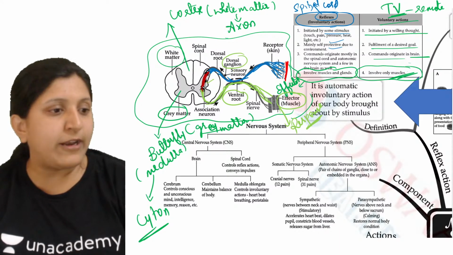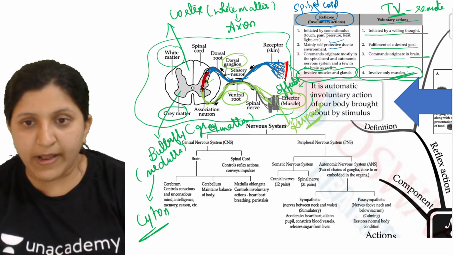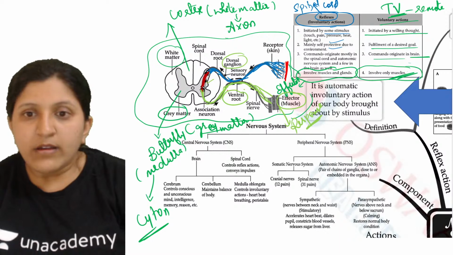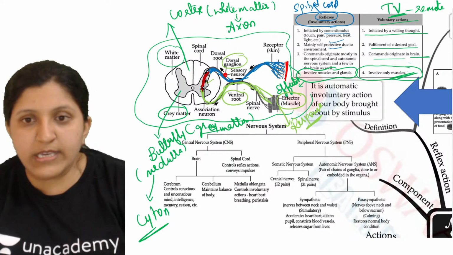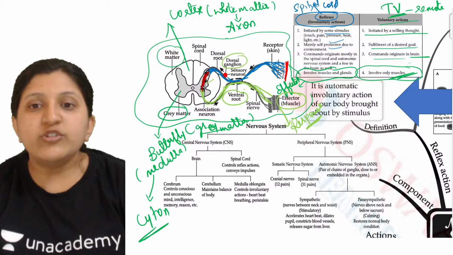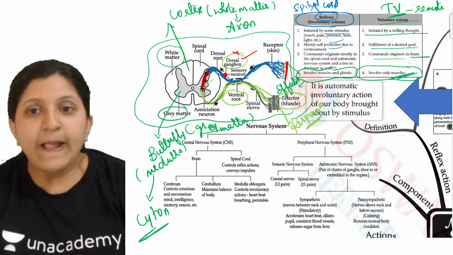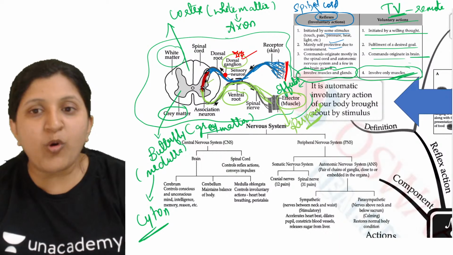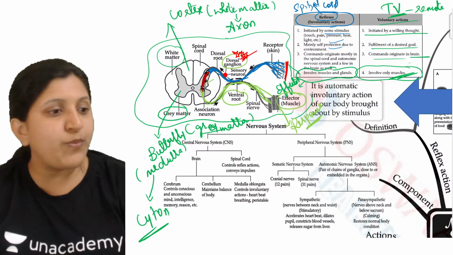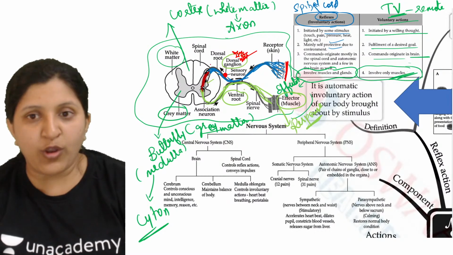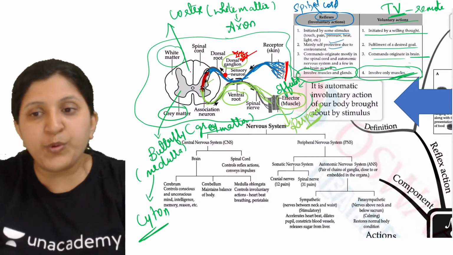So the dorsal root and a dorsal root ganglion also you can find. This structure, I'll just highlight that, just a second. Okay, so this structure what you see here, this is a ganglion. This one is the dorsal root ganglion. What exactly is this one? That means it is made up of many cell bodies. So many cell cytons will be there. So that is a ganglion, and it is a dorsal root ganglion.